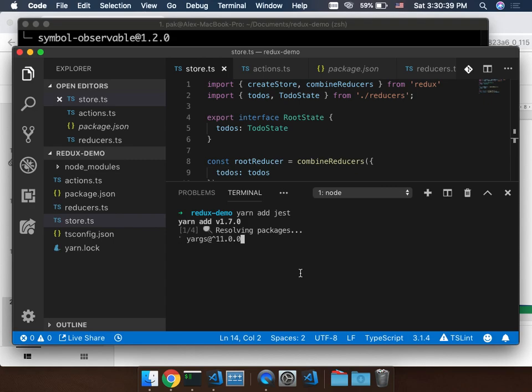Is my phone working? Yeah. Well, Yarn is already slightly faster than NPM nowadays. Hopefully it could be done in a few minutes. Come on.